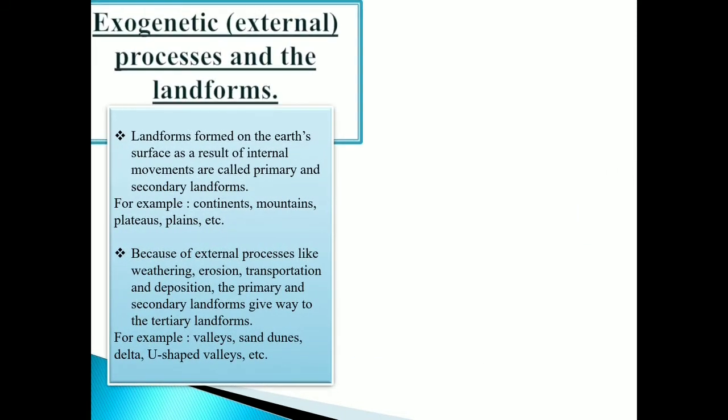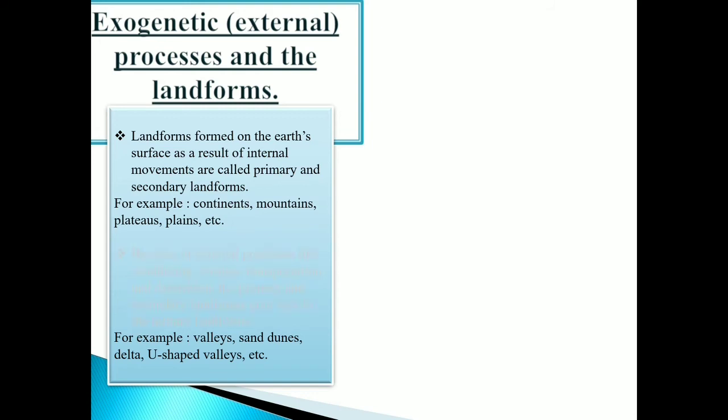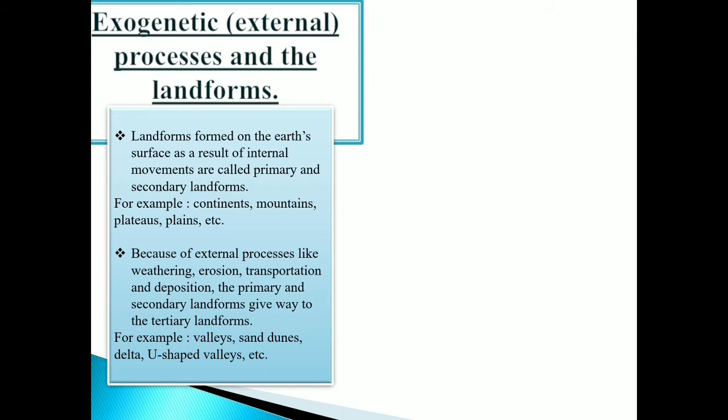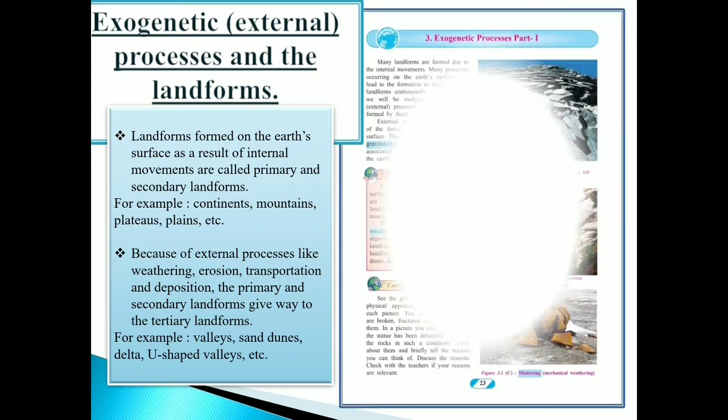Exogenetic external processes and the landforms. Landforms formed on the Earth's surface as a result of internal movements are called primary and secondary landforms. For example, continents, mountains, plateaus, plains, etc. Because of external processes like weathering, erosion, transportation and deposition, the primary and secondary landforms give way to the tertiary landforms. For example, valleys, sand dunes, delta, U-shaped valleys, etc.